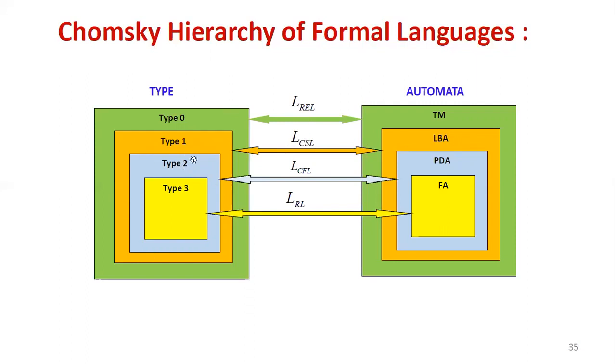Then type 2 is light sky blue color. Its acceptor is push down automata, PDA, and its language is context free language, L suffix, CFL. Then type 3 is yellow color. Its acceptor is finite automata on the right hand side, connected with the yellow color box. Then, connected through the yellow color arrow, the language is L suffix, RL, that is regular language. This is the diagrammatic representation of the Chomsky hierarchy of formal languages.